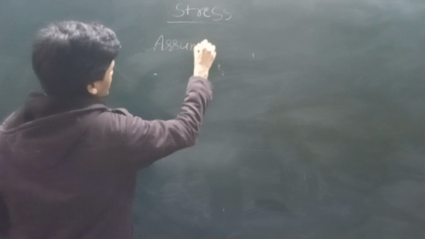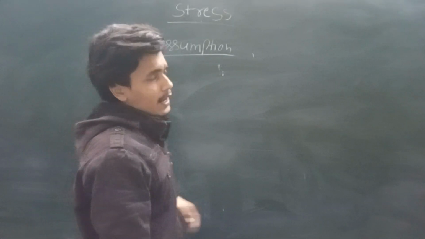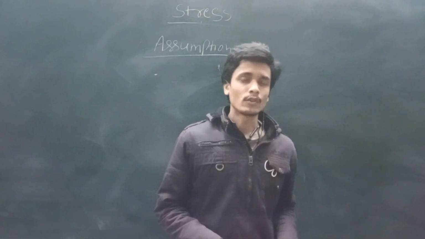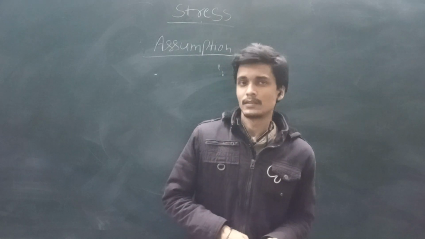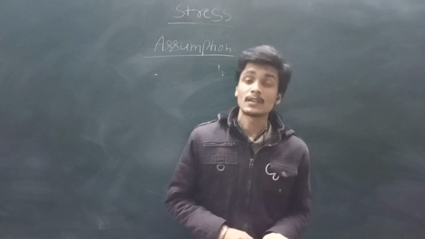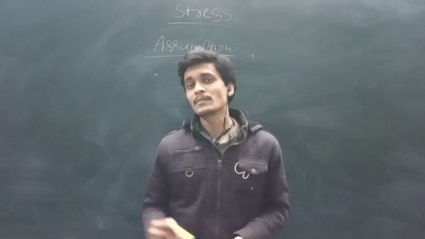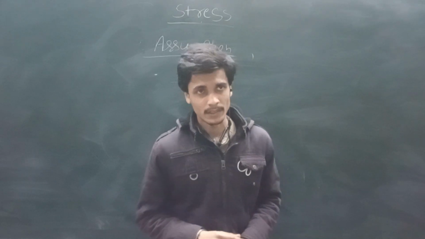First assumption. In the previous lecture I told you that engineers always sacrifice some calculation, but science background students do not sacrifice calculation.